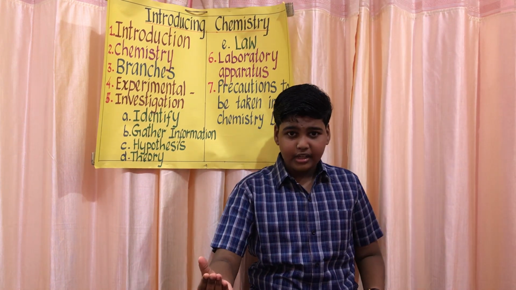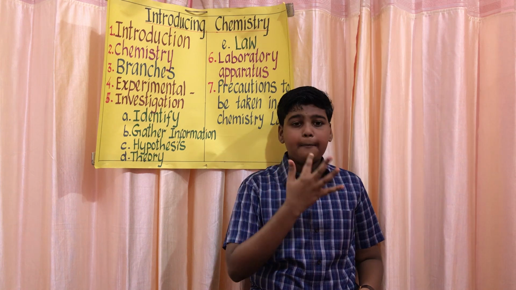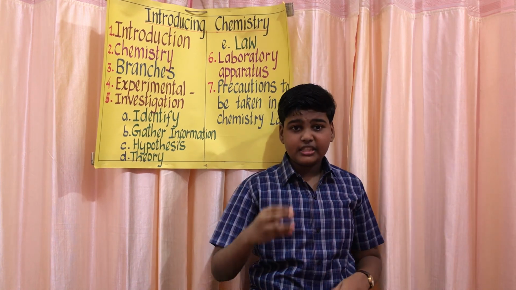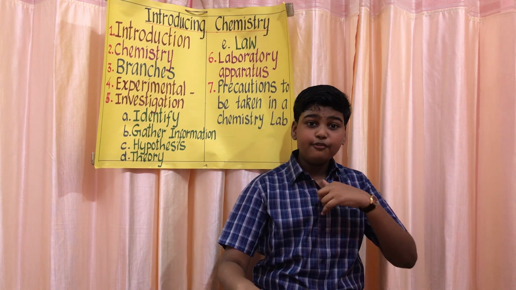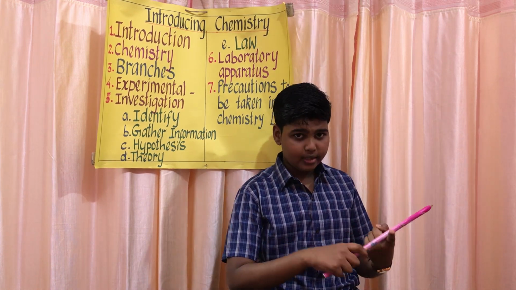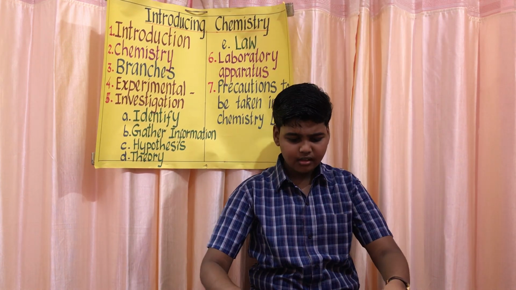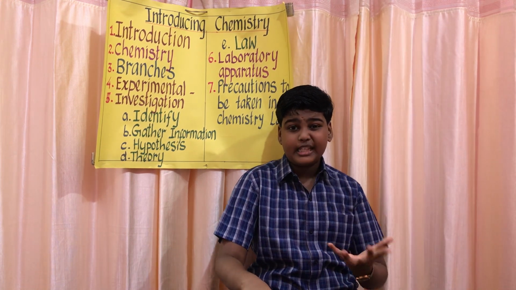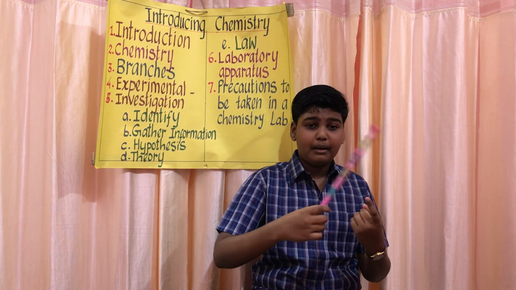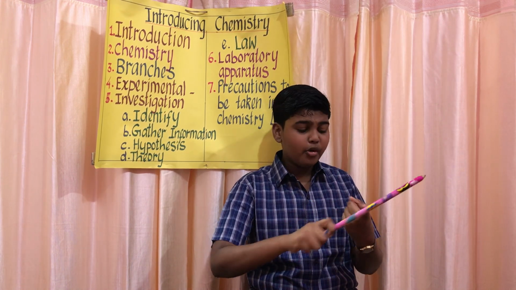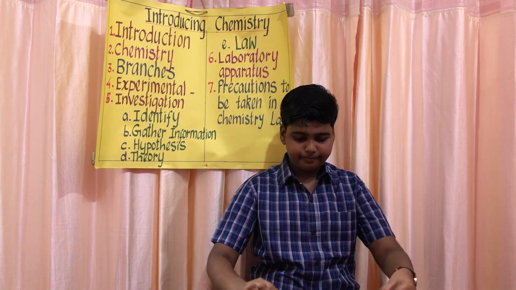If a chemical reagent gets into your eyes, mouth or skin, wash the affected areas immediately with cold water and report that incident to your laboratory in charge or your teacher. If you get any stains on your clothes or skin, use very dilute ammonia or sodium bicarbonate.